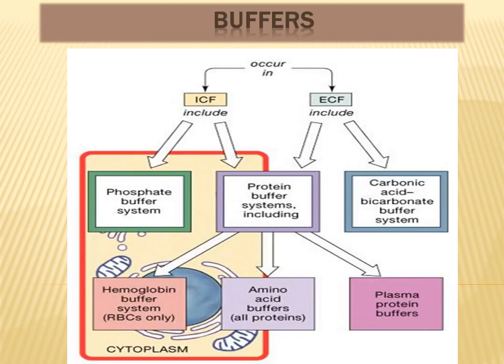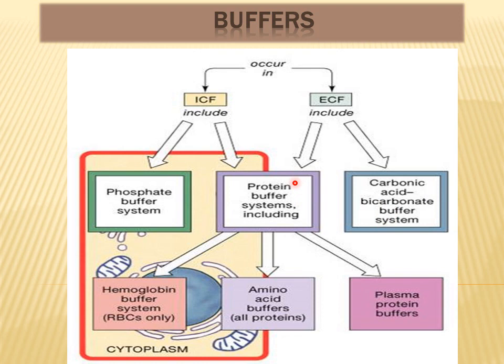So the buffers in our body can be classified into intracellular buffers and extracellular buffers. And as you can see, the intracellular buffers include two important buffer systems. First of all, the phosphate buffer system, and secondly, protein buffer systems, the different proteins which are present inside the cells. And this is a very important intracellular buffer system because a large quantity of proteins are present inside different cells. So the extracellular buffers include the protein buffer system and the carbonic acid bicarbonate buffer system.